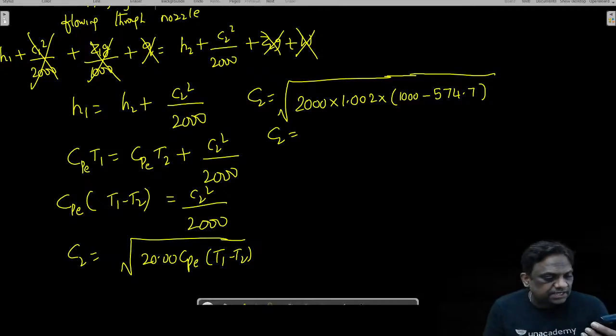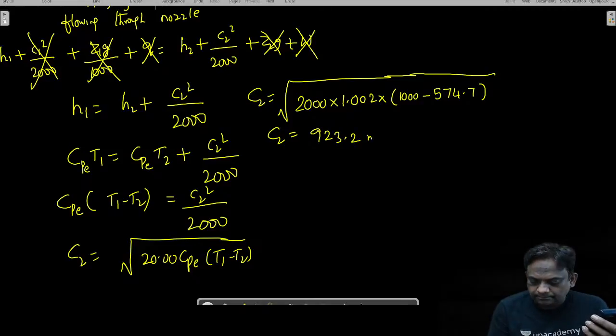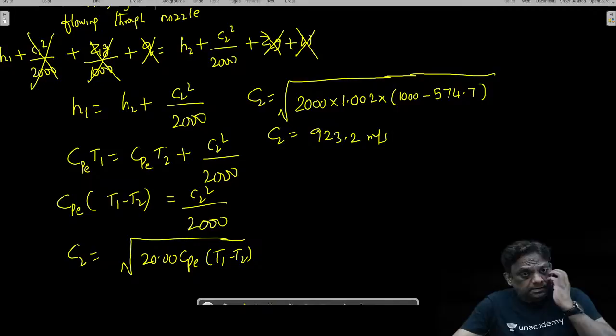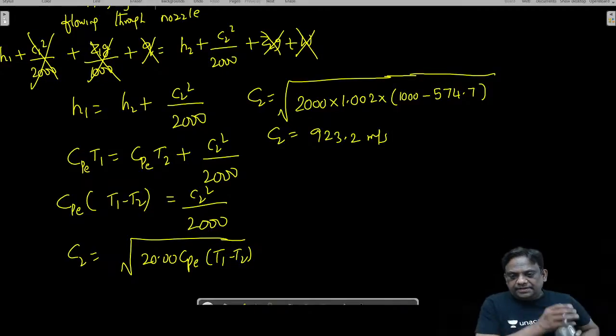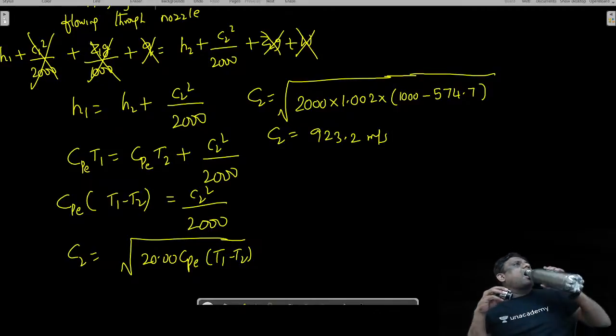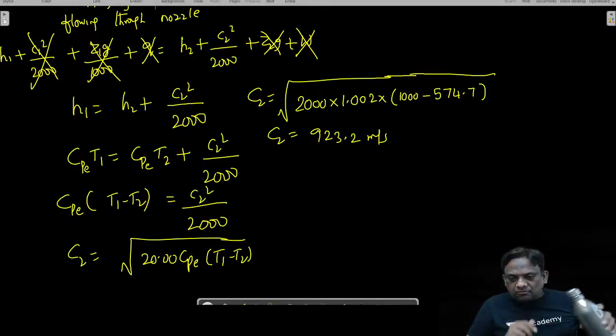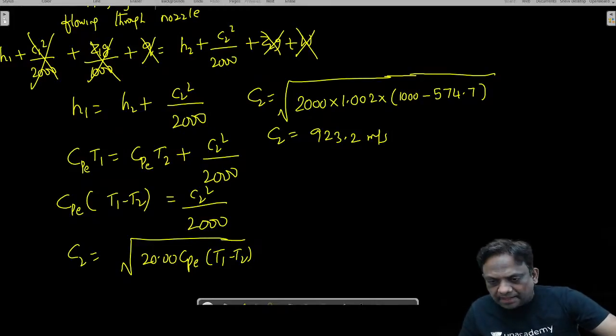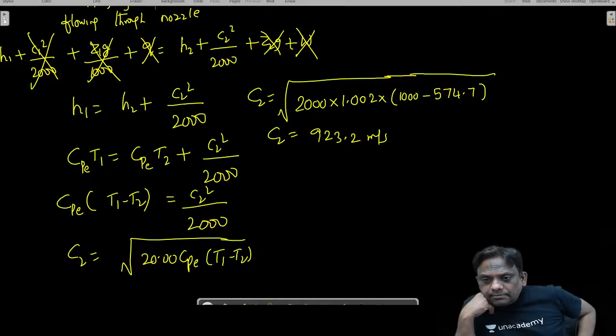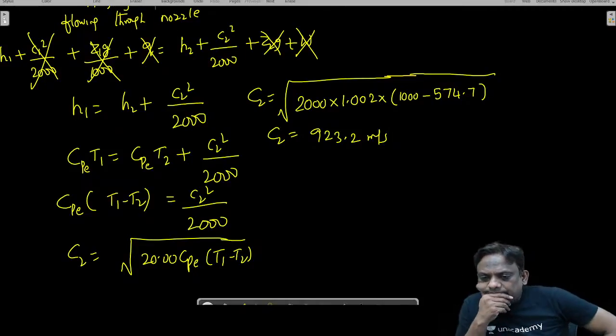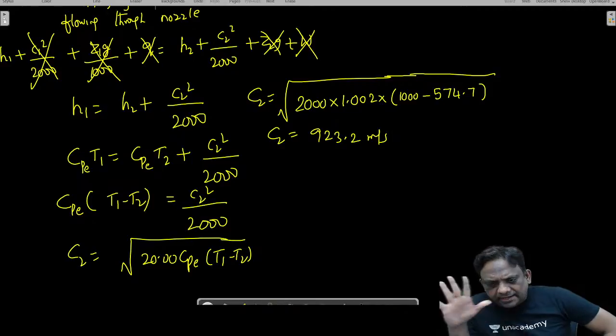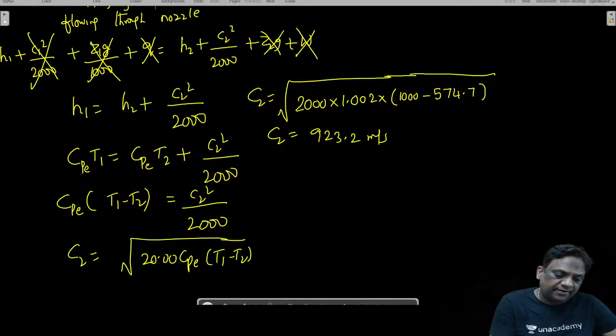I am getting this as 923.2. Is it correct? Wonderful, my dear students, 934.9. I am getting 923. Hope the question is clear. Now we'll go to a different question.